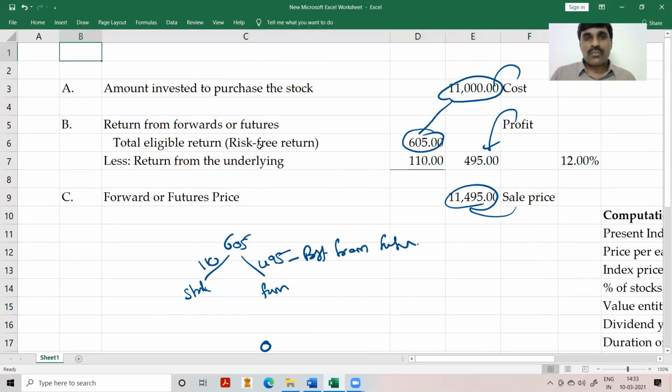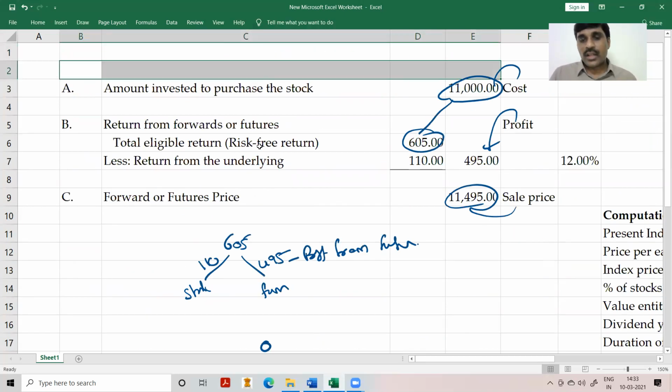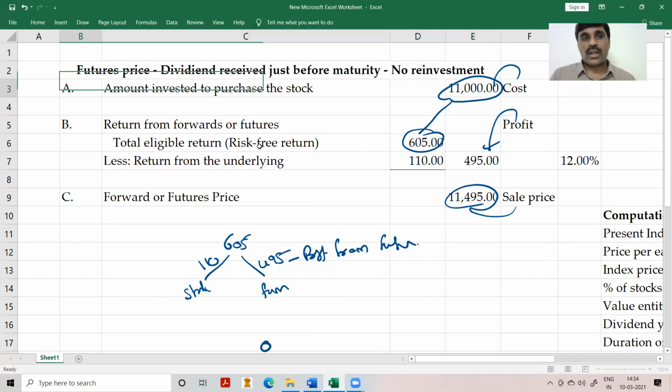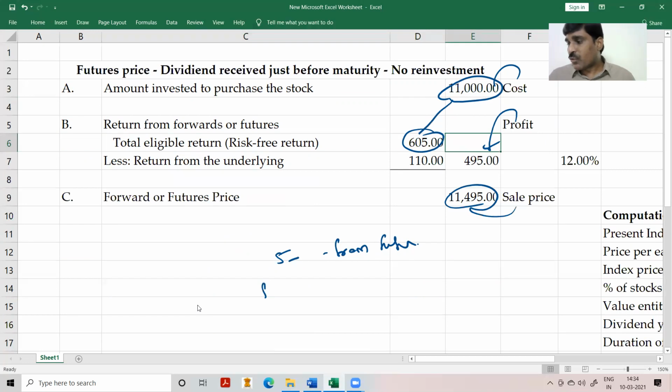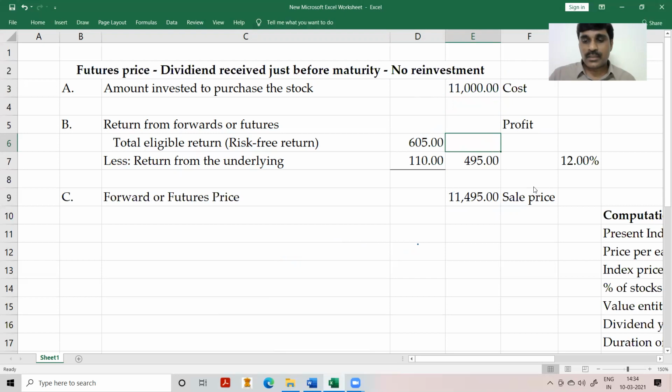But in this problem, the dividend is received just before maturity, not much before maturity. Accordingly, no opportunity for reinvestment. If there is no reinvestment, only 110. If there is a reinvestment on that 110, again we'll get income on that. So be conscious of the conceptual process of how you'll do the problems rather than just simply taking the formulas. This is the conceptual way of doing it.